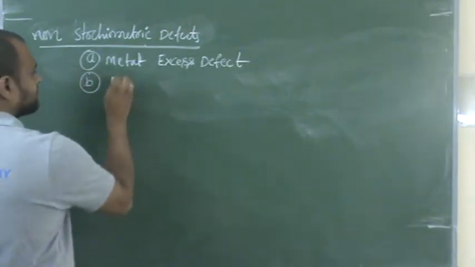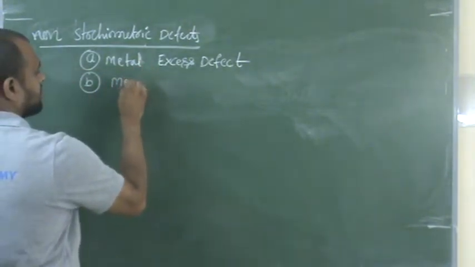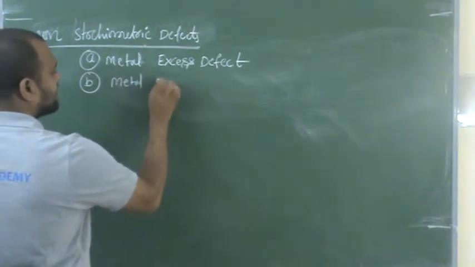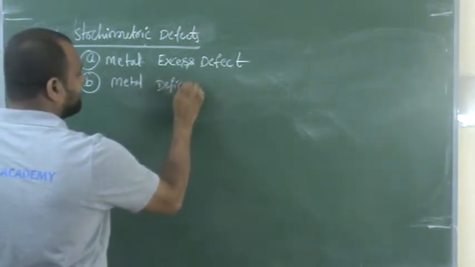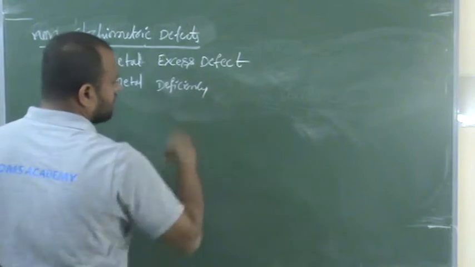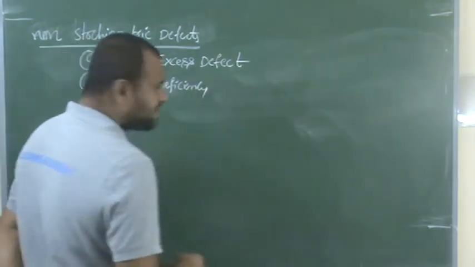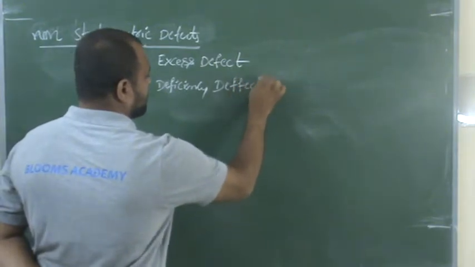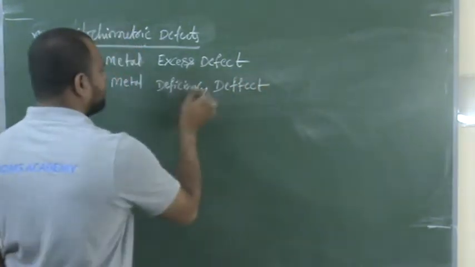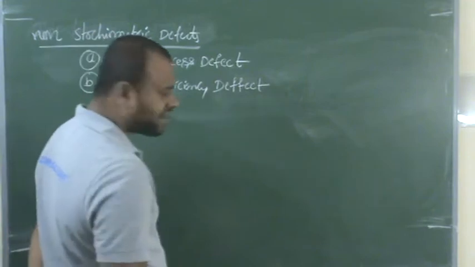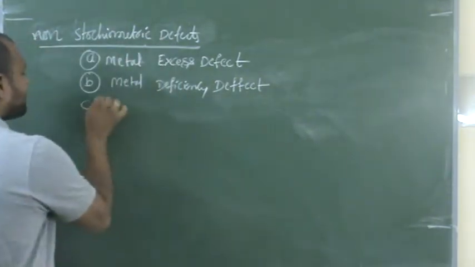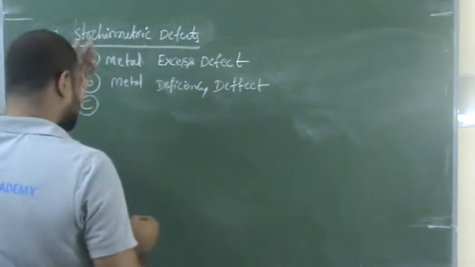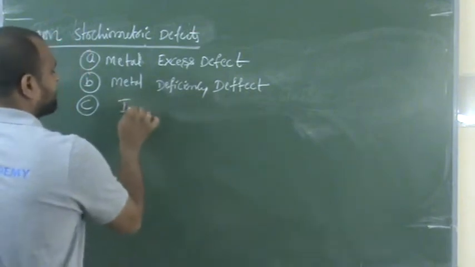Next is the metal deficiency defect. And the third one is the impurity defect.